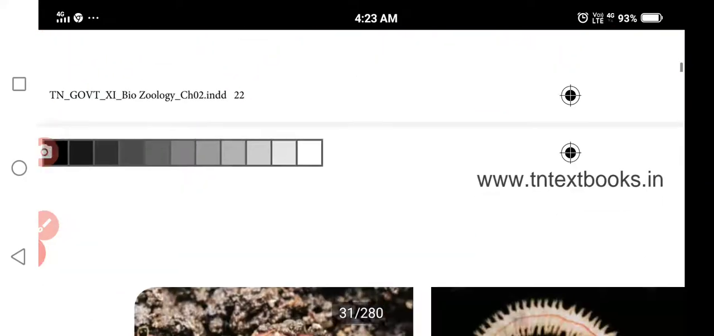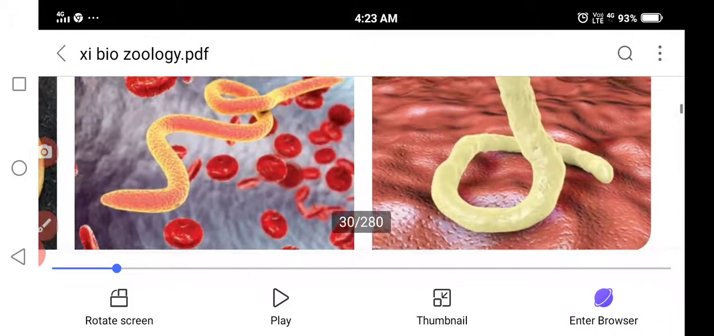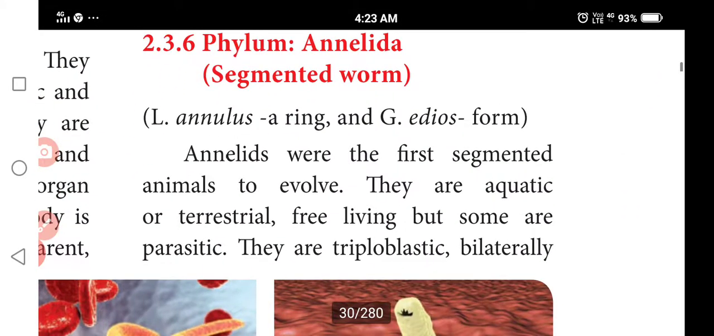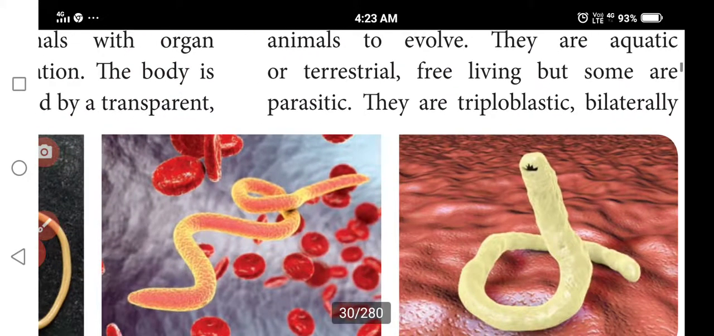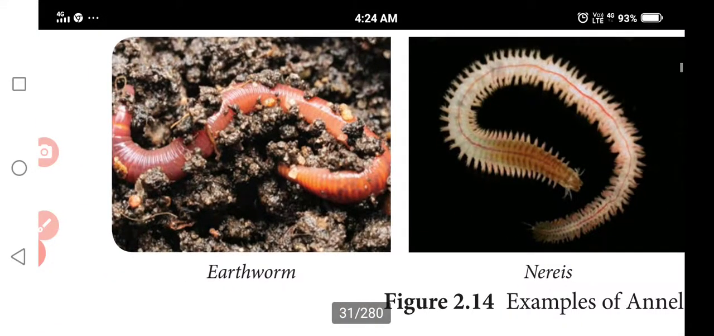So next we discuss phylum Annelida. The previous phylum is unsegmented, but this phylum is a segmented worm. Phylum Annelida: annulus means ring, and eidos means form. This is the first segmented animal. Some are aquatic, some are free living. It is also a triploblastic animal, with bilateral symmetry, and it is a eucoelomate. Eucoelomate means the mesodermal cells are splitting.